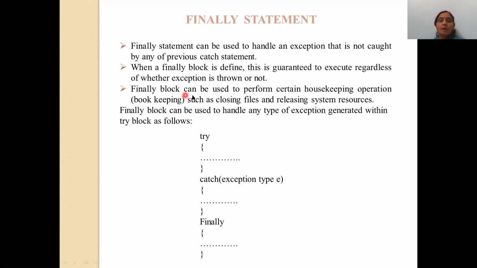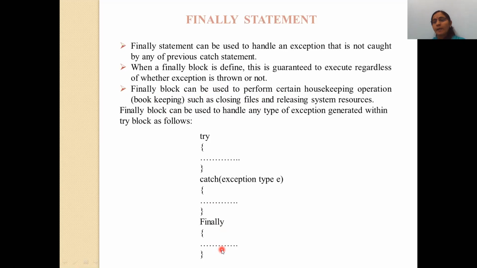The finally block can be used to perform certain housekeeping operations, meaning bookkeeping operations such as closing the file and releasing the system resources. Why is the finally block called housekeeping? Because this finally block will be evaluated by default, and generally this block is reserved for bookkeeping operations.